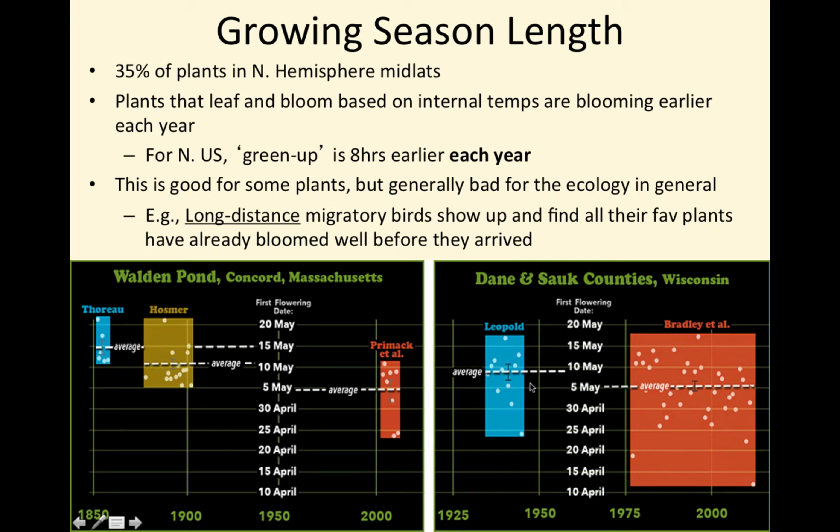Same effect in Wisconsin is found with a number of studies here looking at the flowering date happening earlier in the spring. You can see there's a big spread around the average here depending on what's happening in any given year. However, enough samples have been shown over time to establish a strong average with not much deviation on that average itself. In other words, the more samples you take, the more confident you are in that average, and there is a statistical difference in the flowering date over time as a result.